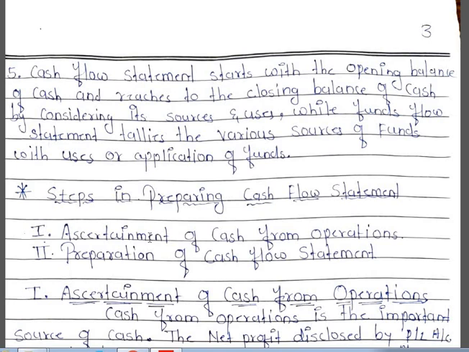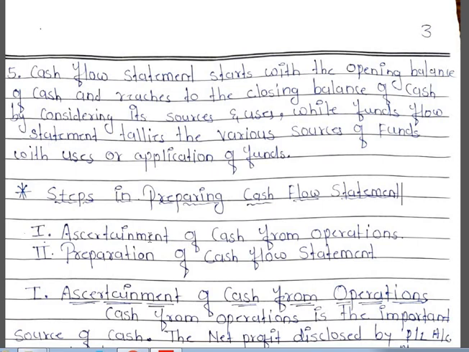Okay, in cash flow statement what we do is take the opening balance of cash, and in that we add the sources as well as deduct the application or uses of cash, and then we reach the closing balance of cash. So this is the cash flow statement, whereas in funds flow statement we tally the sources of funds with the uses of fund or application of fund.